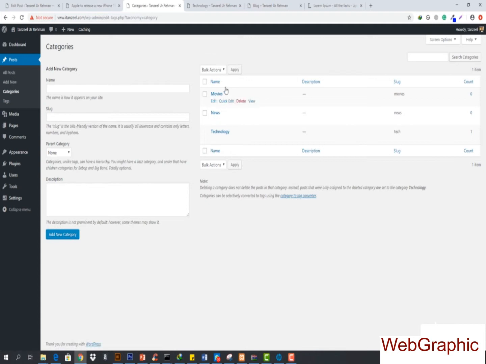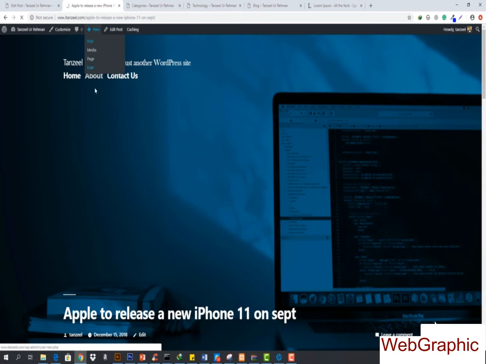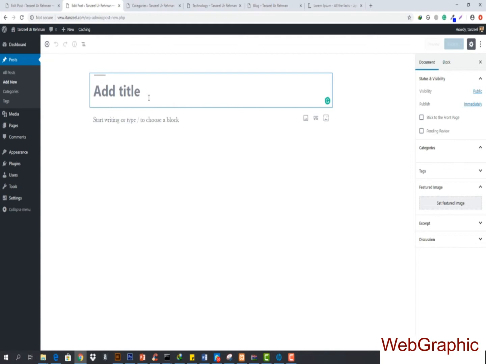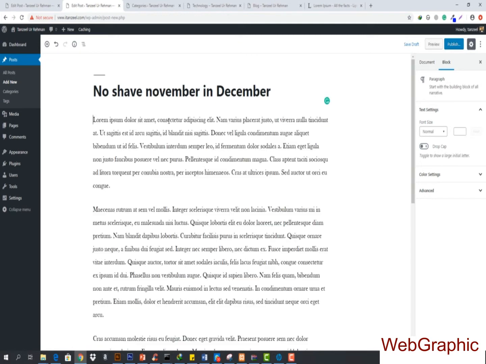So now let's associate a post to them as well. For that, you can go to the new, and then you can hit post. So it's going to create a new post for you. Now here, you can add something like a bit of news. So you can say, hello. It's No Shave November and December. So this is news, let's suppose, and I want to add some dummy content in here.